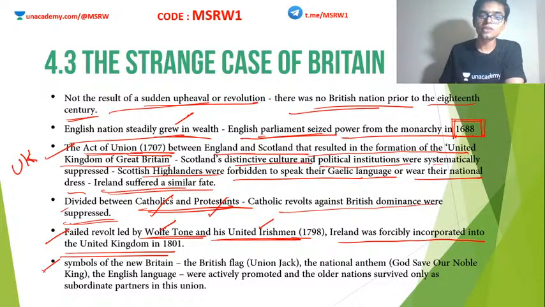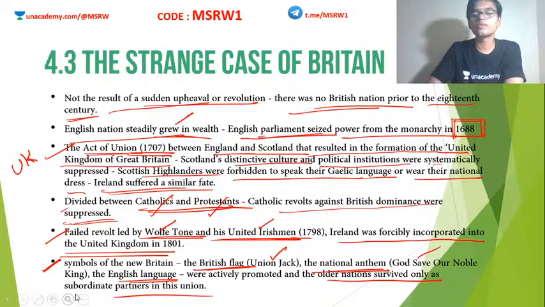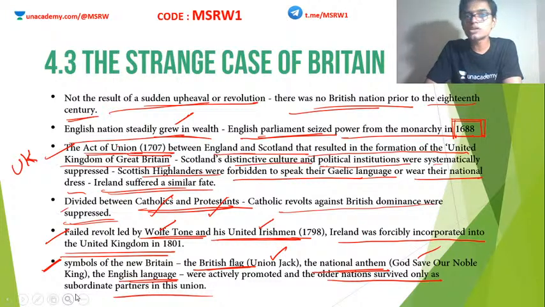The symbols of New Britain, the British flag, also called the Union Jack, the national anthem, God Save Our Noble King, and the English language, all these were actively promoted. And the older nations survived only as subordinate parties of the British Union. Clear? Whenever they conquered a place, they imposed their symbols of power onto these nations as well.